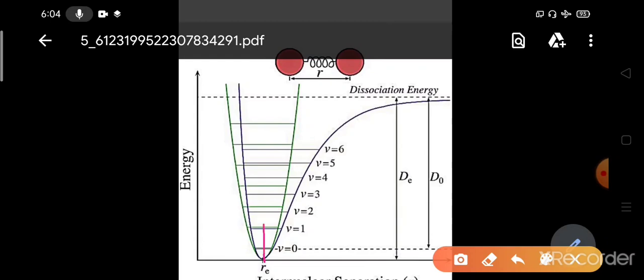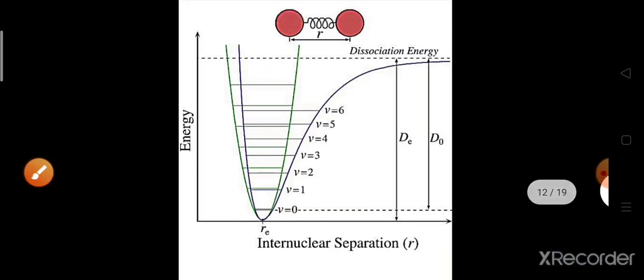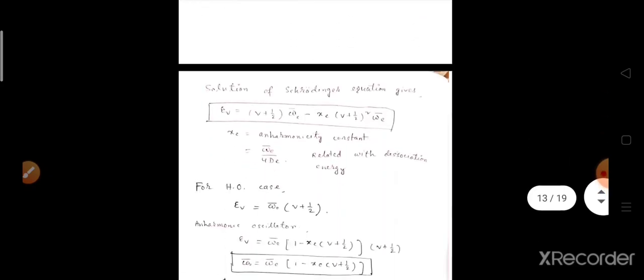So here, the earlier harmonic oscillator assumption is given as the green line, and the anharmonic assumption as the blue line. Look here, the change delta r in this case and the change delta r in this case are different. They are not symmetric, whereas in the earlier case the change in delta r along this side and along this side was the same. That's why we get the anharmonic oscillator, or anharmonicity.